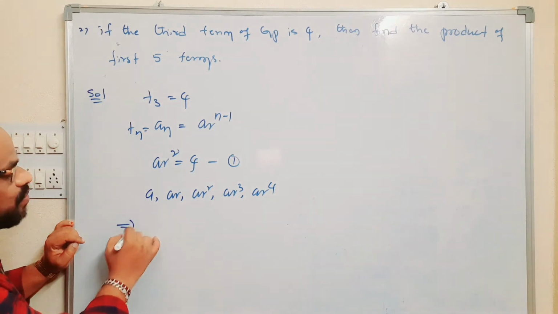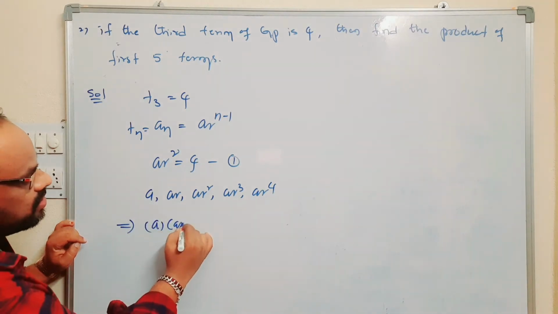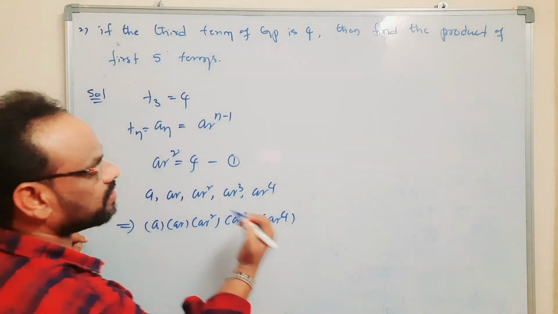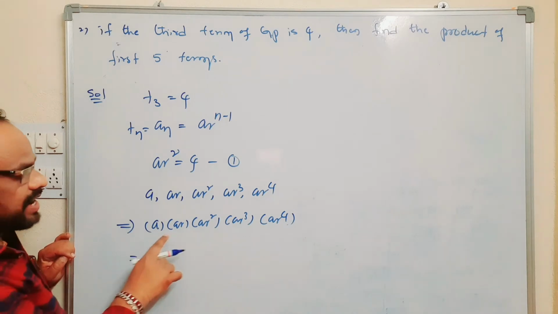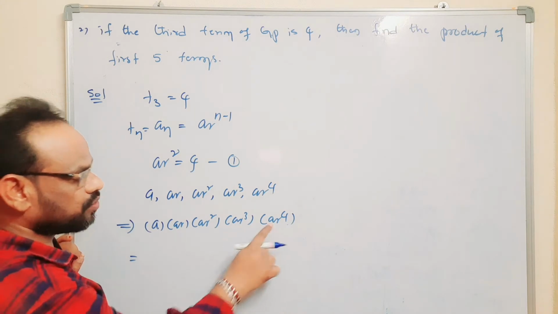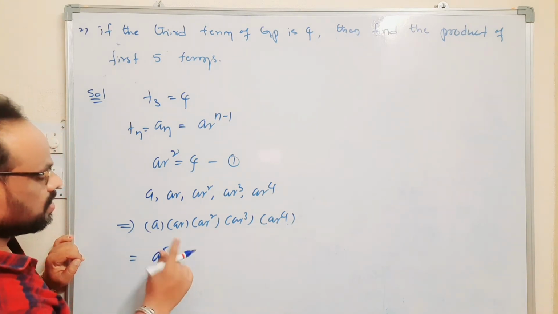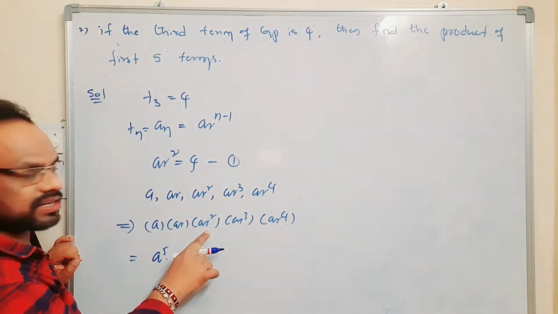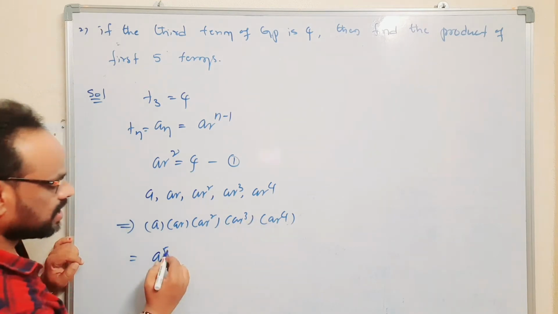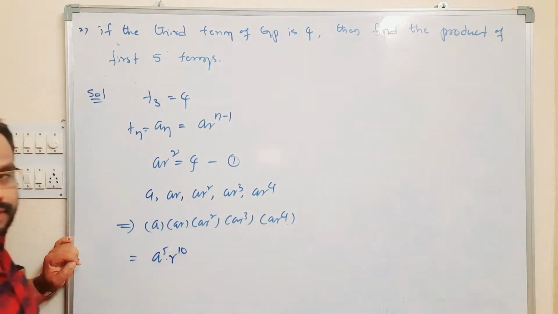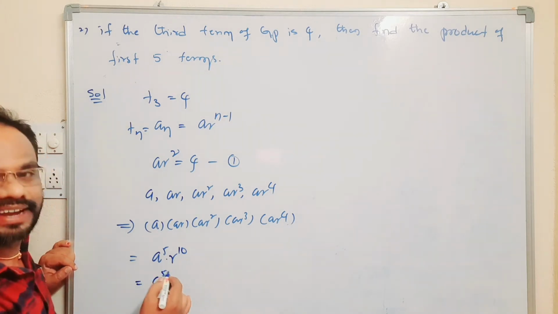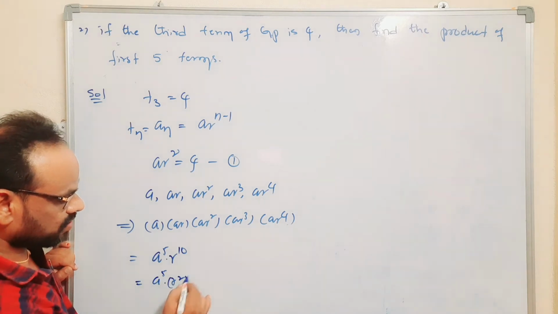We want their product. That means A into AR square into AR cube into AR power 4. That is A into A into A into A into A, that means A power 5, into R power 1 plus 2 plus 3 plus 4, which is R power 10. So that is A power 5 into R power 10, and R power 10 can be written as R square whole to the power 5.